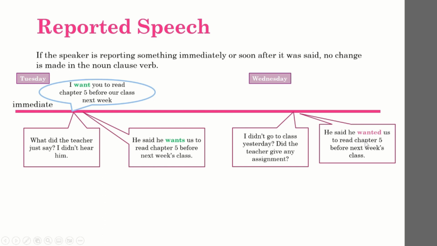"He said he wanted us to read chapter 5 before next week's class." The first type, when you have to report a speech that happened a moment ago, is called immediate reported speech.